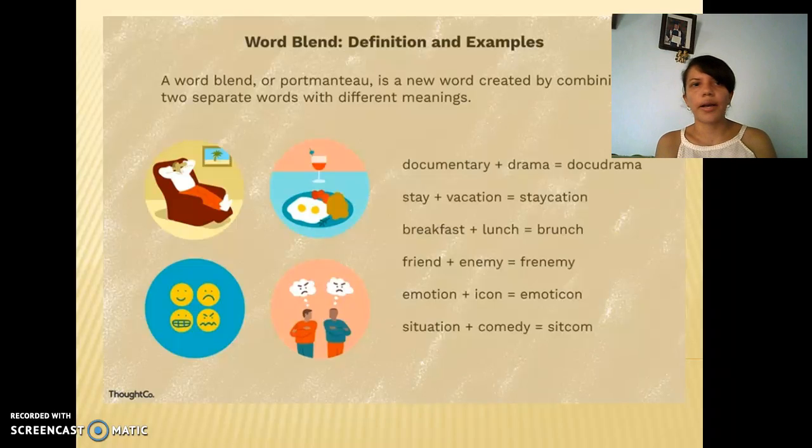For example, a blend created by joining a full word and a splinter. For example, the word motorcade combines motor plus a portion of cavalcade.